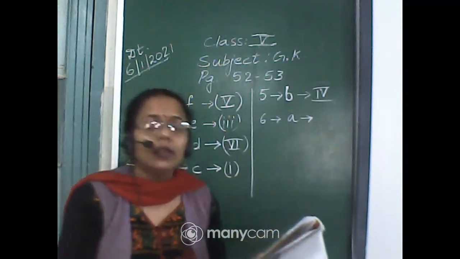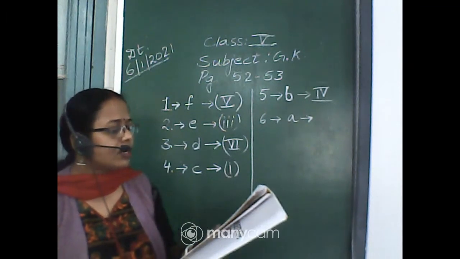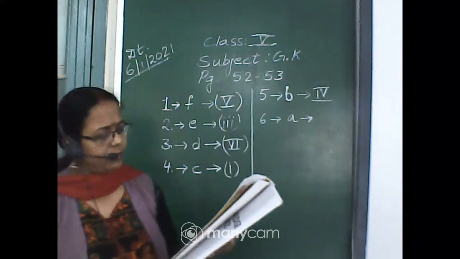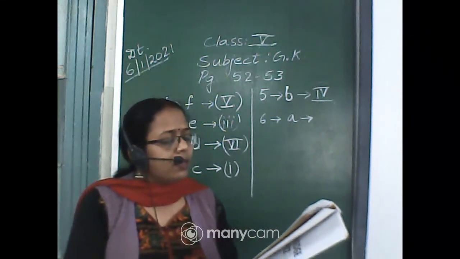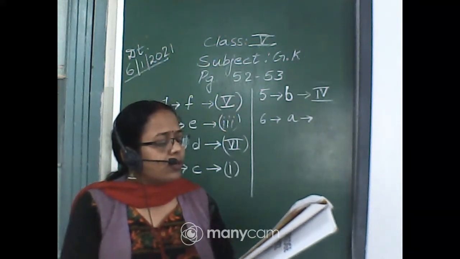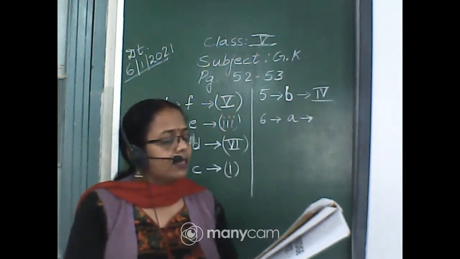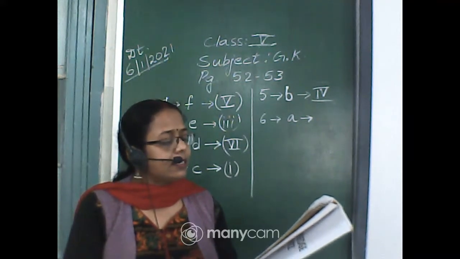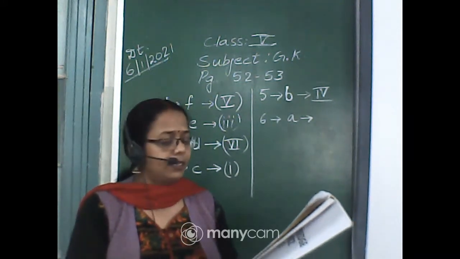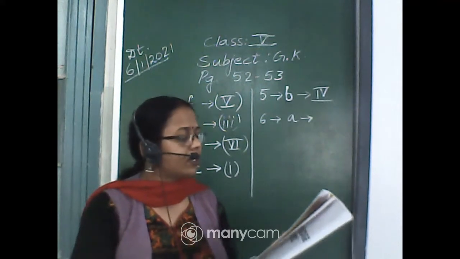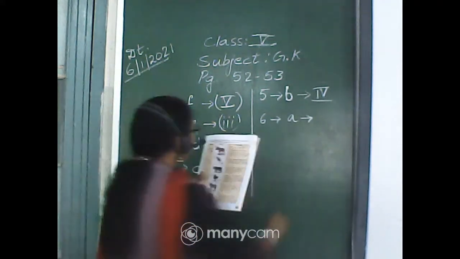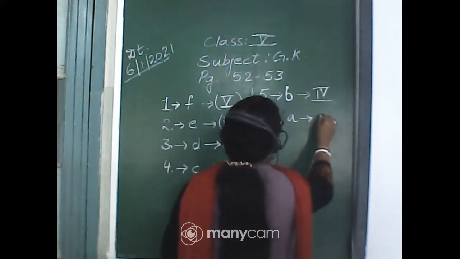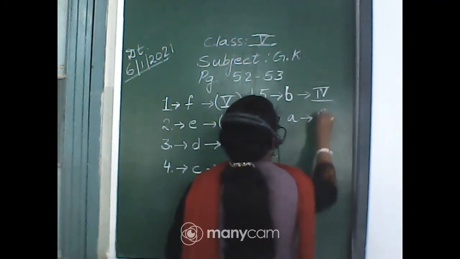The description of this one has been given on number 2, that is large carnivorous marsupial native to continental Australia, Tasmania and New Guinea, extinct since 1936. It's a long time this animal has been extinct. So let us match this one, 6 with A, and the description is on 2.